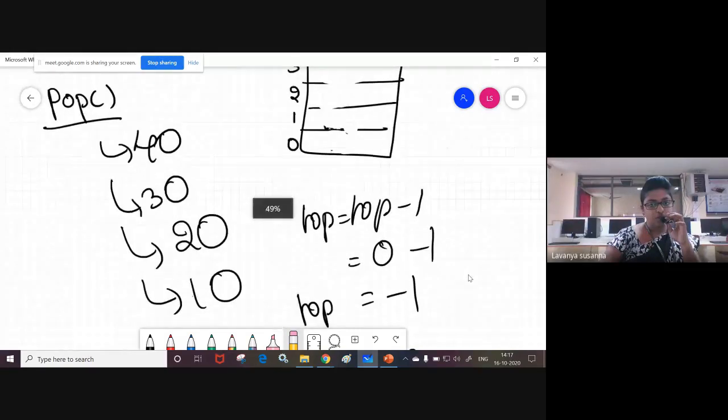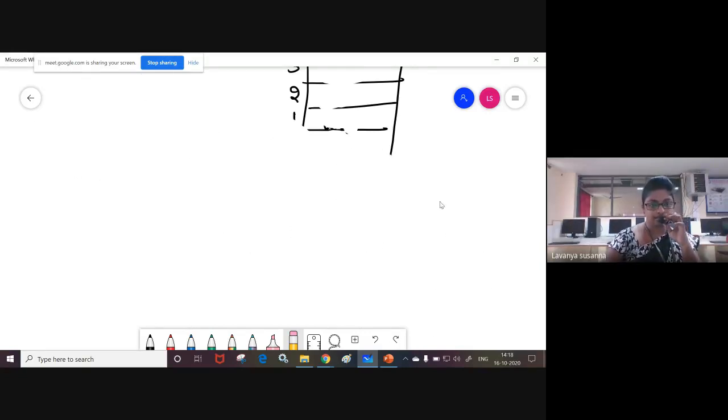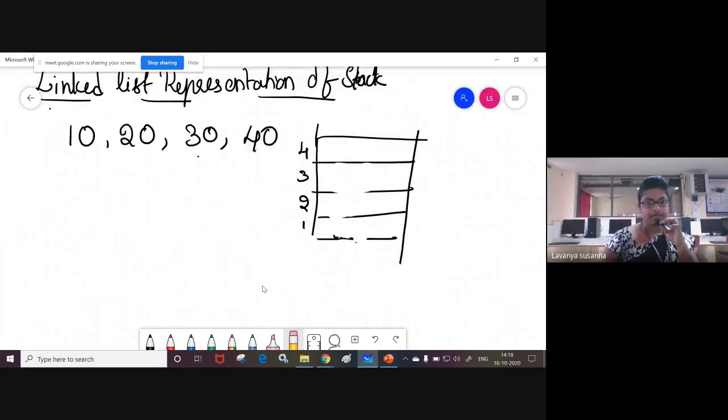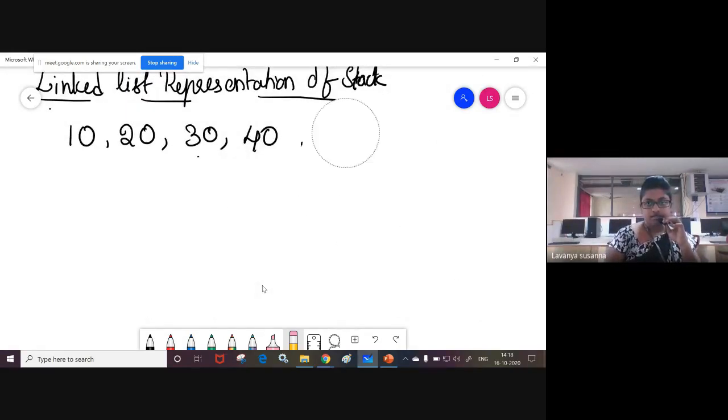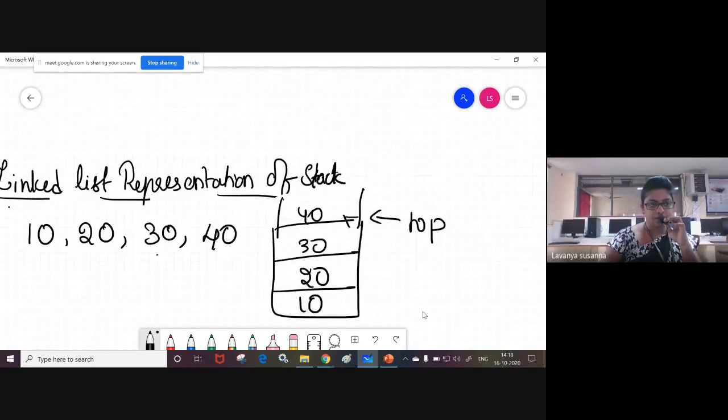Now let us see how to implement stack using linked list. Already we have discussed all these things earlier. Now using linked list, let us see how linked list will be. This is top. Remember, always top points to the last inserted element. See here, top is pointing to 40.